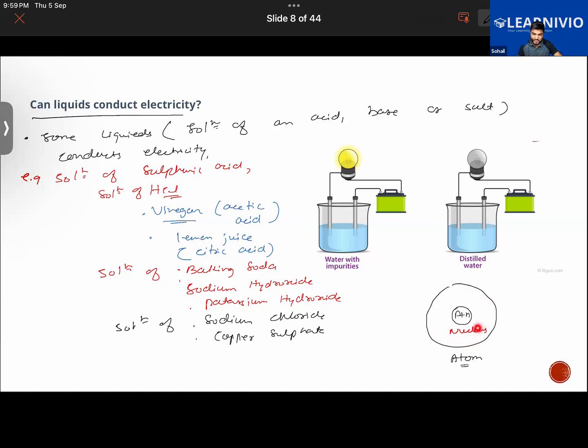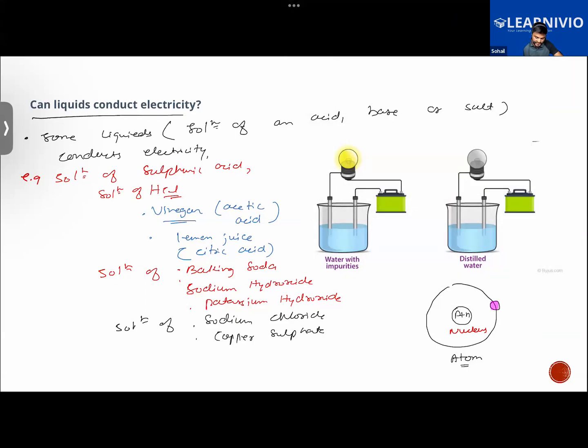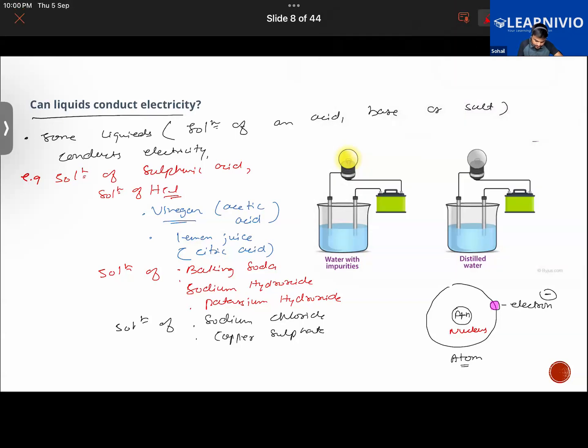Now Aisha, you particularly pay attention. Here, another particle floats around the nucleus. It basically rotates around the nucleus, does a revolution around the nucleus. That is called an electron, and it is negatively charged. While inside here, you have this one. See that this is proton, that is P. And this is neutron, that is N over here. So proton is positively charged, electron is negatively charged, while neutron has zero charge on it.